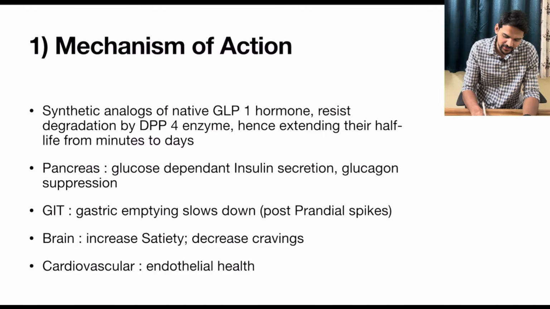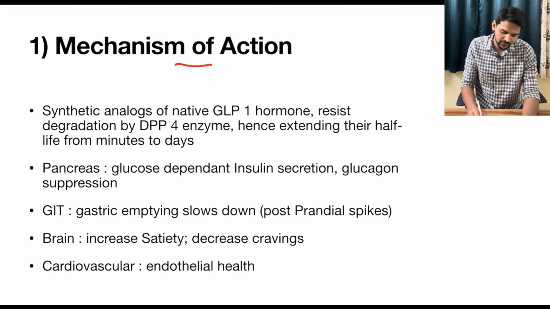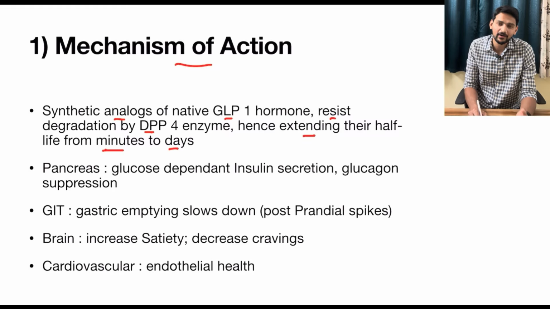Coming to the first one, that is the mechanism of action of this class of drug, we know that these are all synthetic analogues of our native hormone, that is nothing but GLP-1, and this class of drugs will resist degradation by the DPP-4 enzyme, which normally degrades the native hormone GLP-1 quickly. With this action, they will have an extended half-life from minutes to days. In the sense, our natural hormone will have its half-life in minutes, so it will be degraded very early, but these analogues will have an extended half-life.